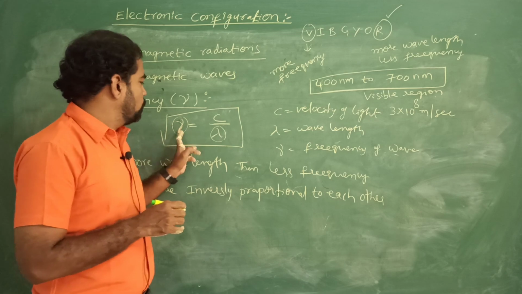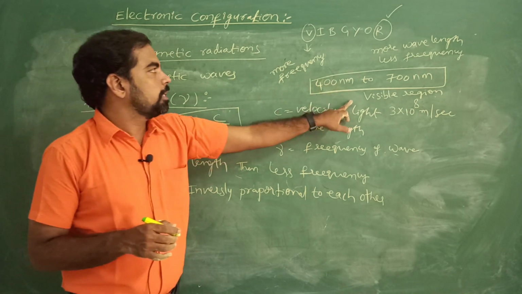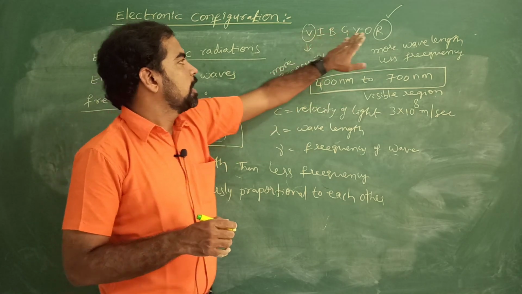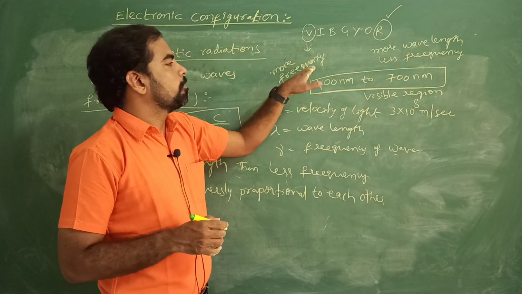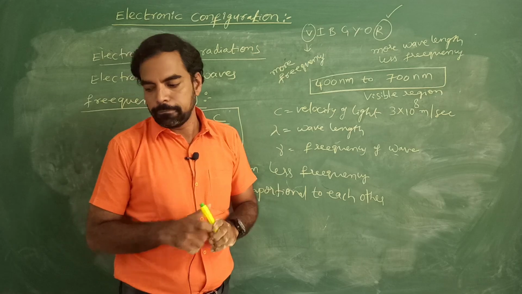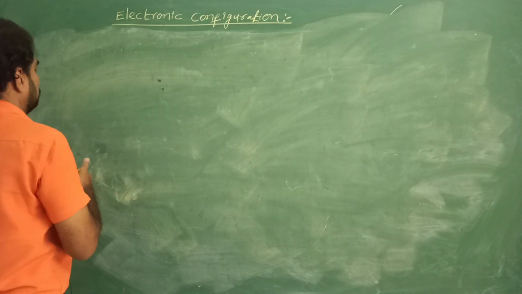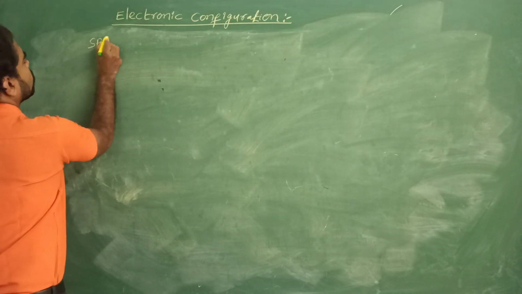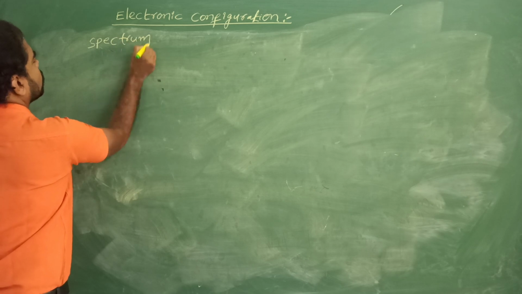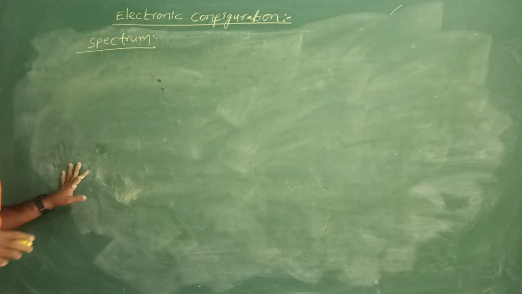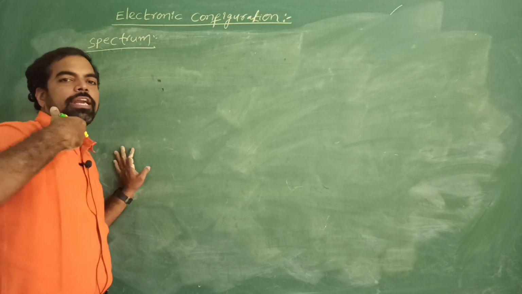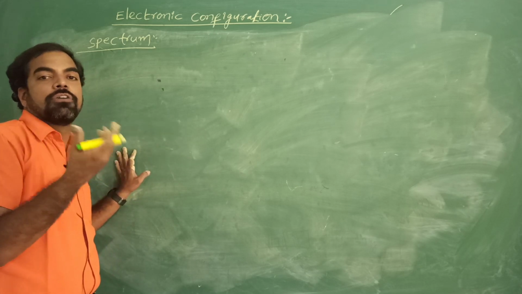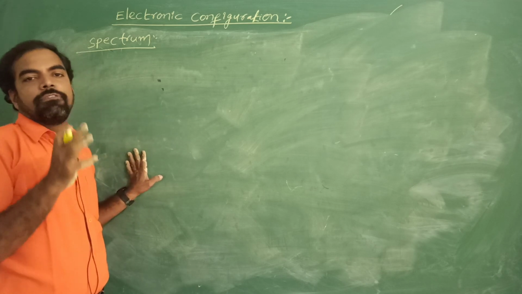Here nu equals c by lambda, where c is the velocity of light. In VIBGYOR, red color has more wavelength and less frequency, whereas violet color has more frequency and less wavelength. Now let us see the spectrum. Electromagnetic radiations have a wide range of frequencies and wavelengths.